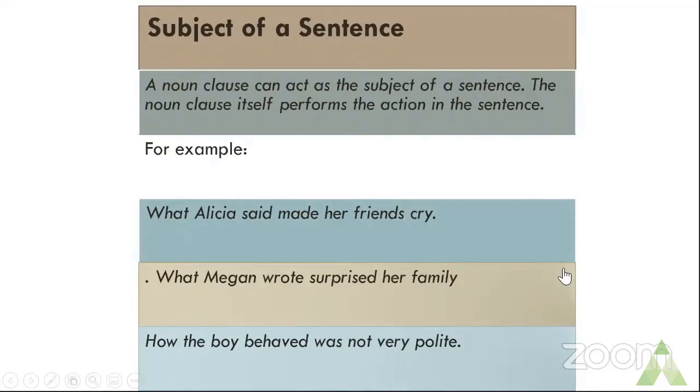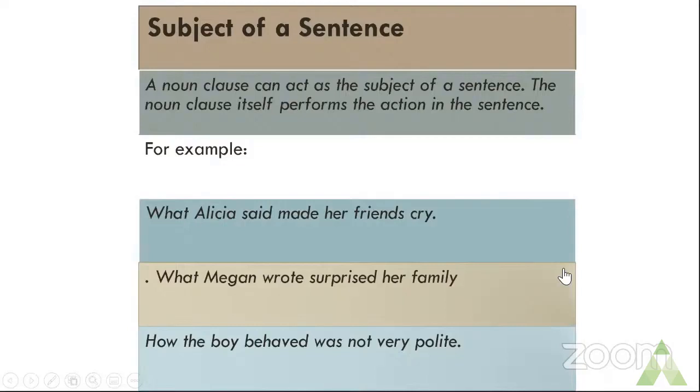So you will ask what surprised her family. What Megan wrote. Hence, the noun clause "what Megan wrote" remains as the subject of the sentence. The noun clause has taken the form of the subject of this sentence.